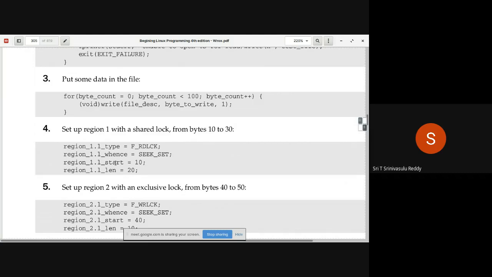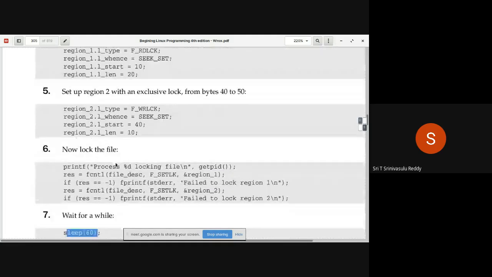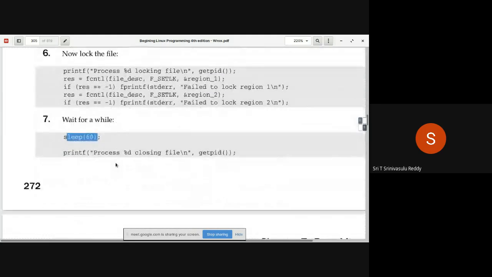So the locks are already applied by this one and are in effect, and you try to run the other program in the foreground. That is how a kind of parallelism is being simulated, right? Concurrently, both things are happening.